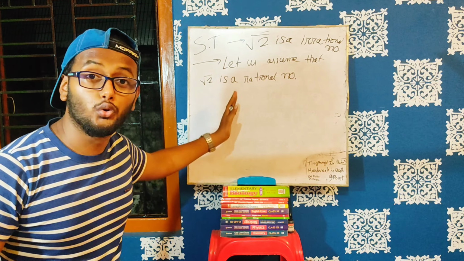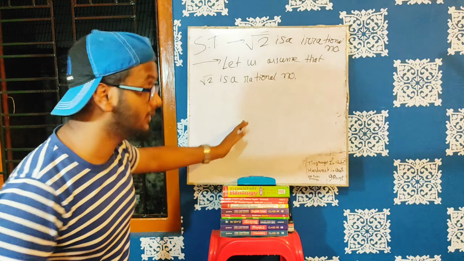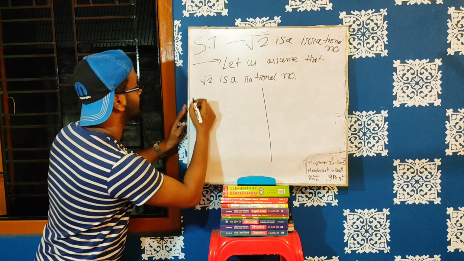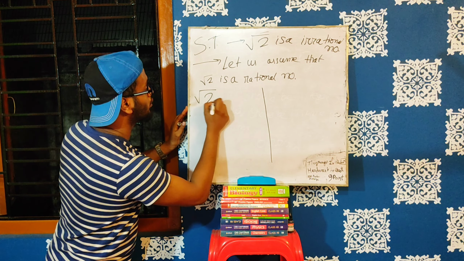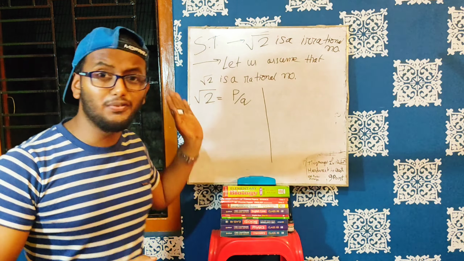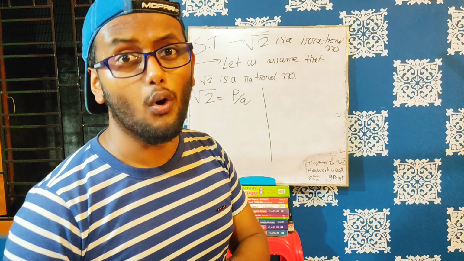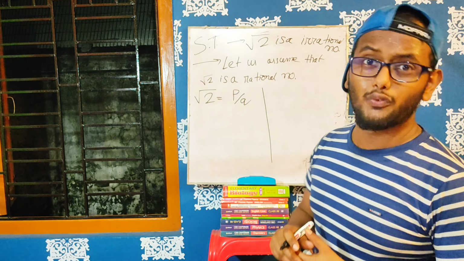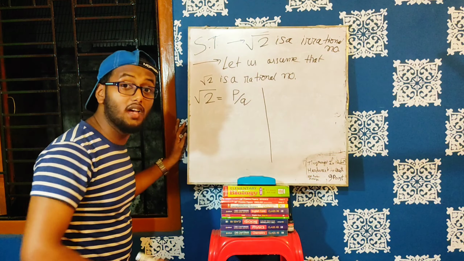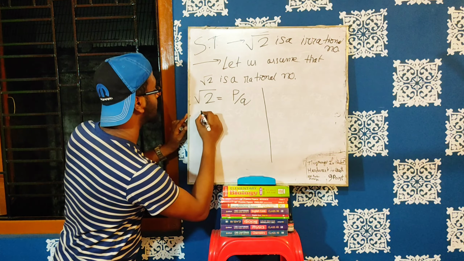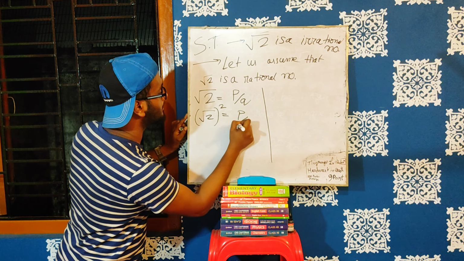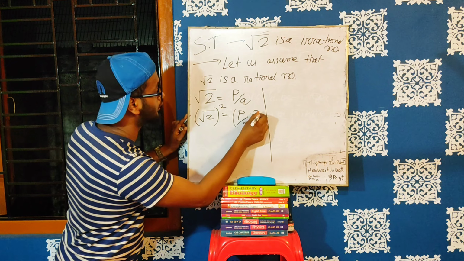If you say root 2 is a rational number, then let me split the board into two parts. Then root 2 is equal to p by q. If you say root 2 is a rational number, then all rational numbers can be written in the p by q format, and we have written this one. Now squaring both sides. On squaring both sides, root 2 whole square is equal to p by q whole square.